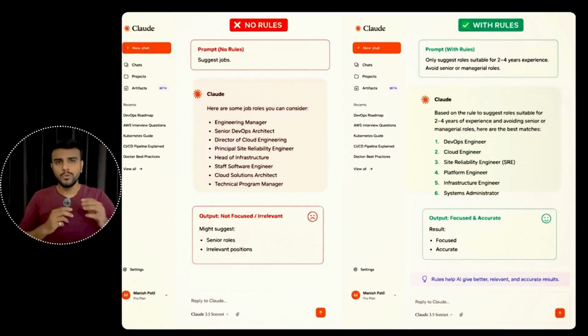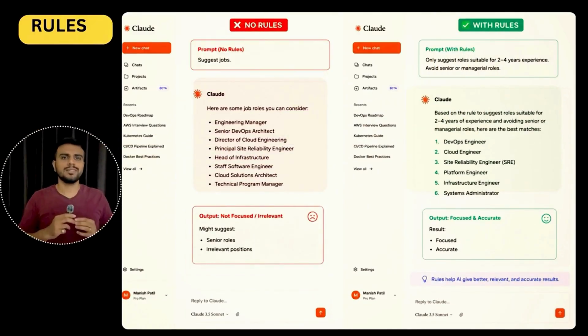Next framework is rules, which means defining the constraints and limitations. This will help you to avoid bad or irrelevant output. Let's say you are not going to add any rules. For example, you are just going to type, give me job opportunities in the DevOps domain, right? Then the AI tool will give you all the job opportunities irrespective of your experience, your seniority level, or any job location. Okay.